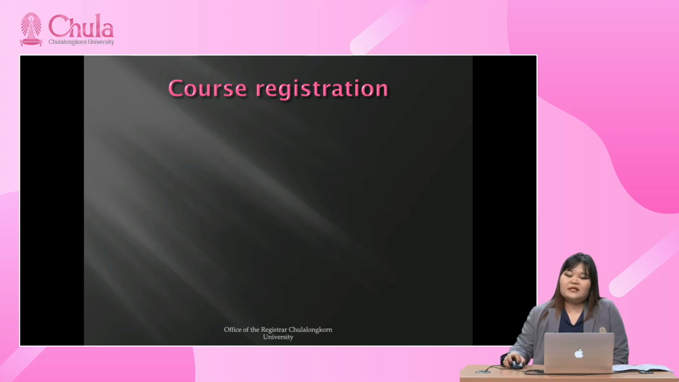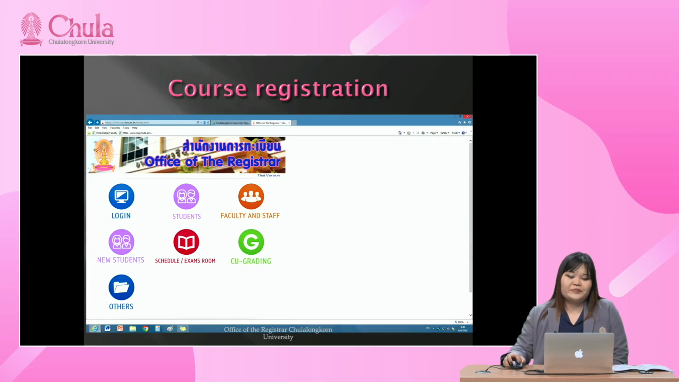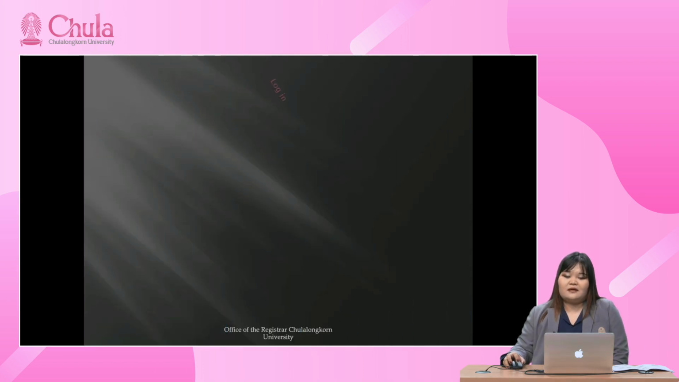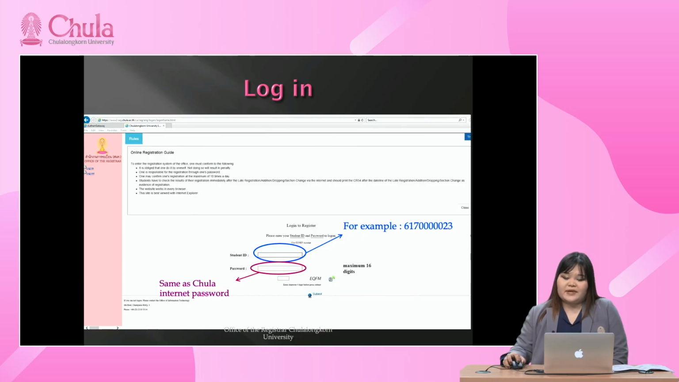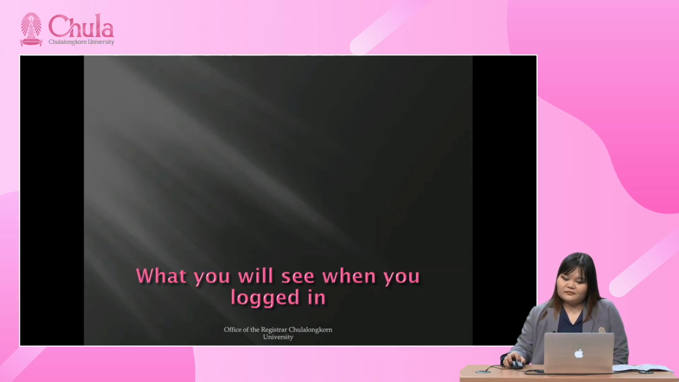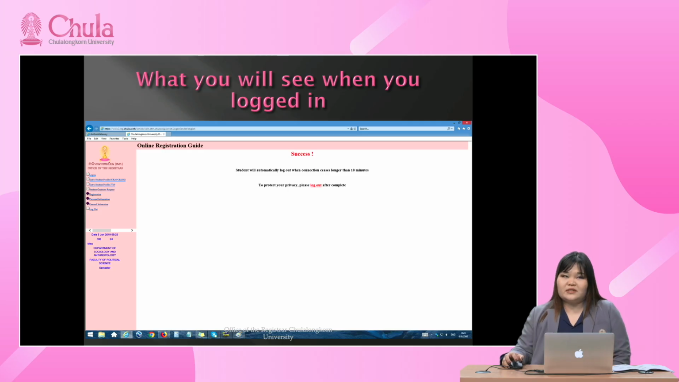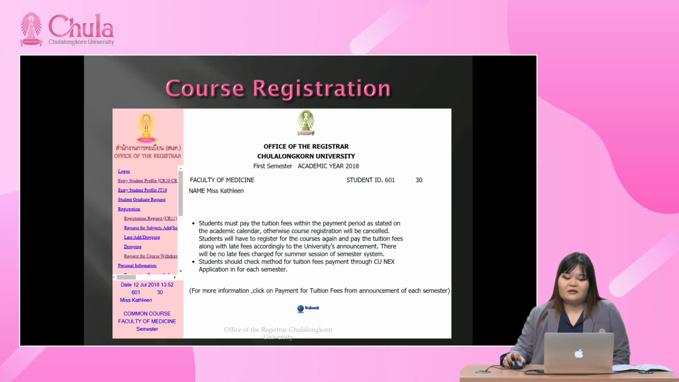Now, let's see the course registration procedure. Log in on our first page. You will see the page like this, and fill in your student ID and the password. And after you log in, you will see this. If something abnormal happened to your student status, it will appear here too. So please look carefully.